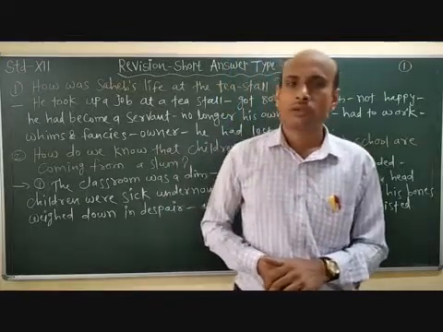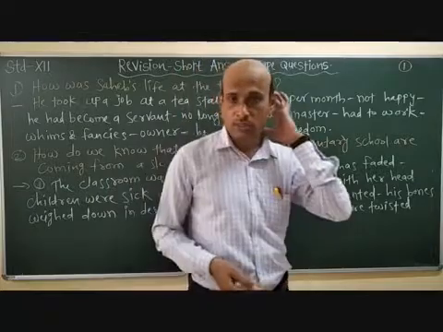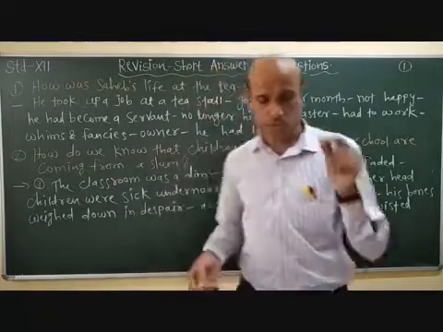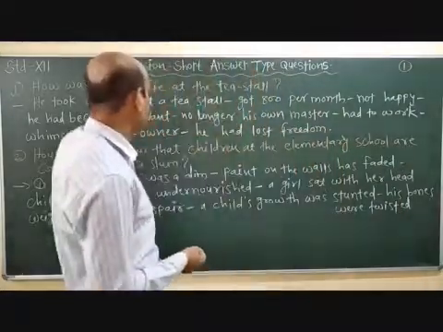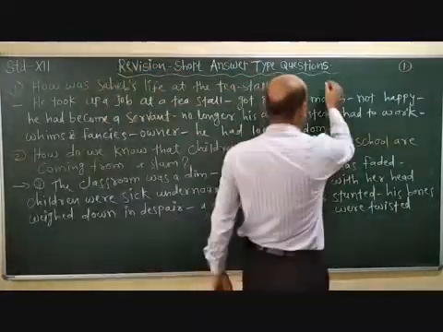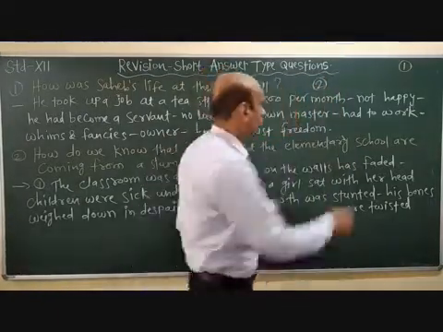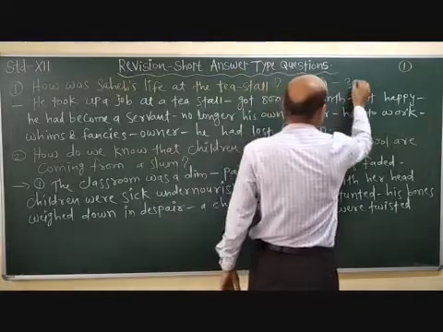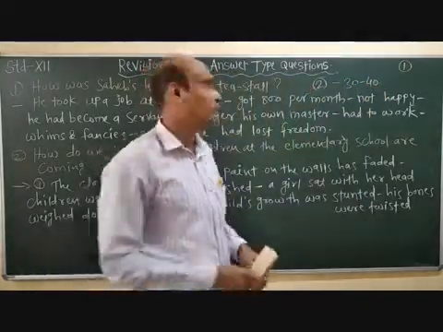Till last year also we have seen the same questions, and this year also, in question number 6, the short answer type questions come. Short answer type question means it carries 2 marks, and the word limit is 30 to 40 words. Clear? 30 to 40 words.